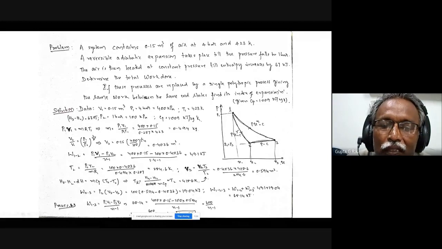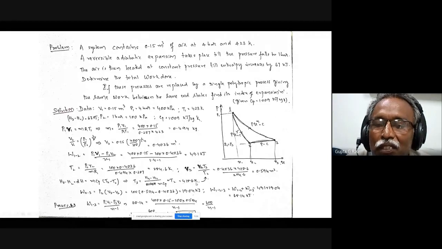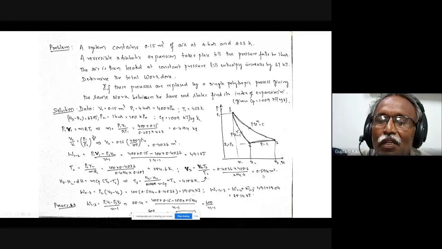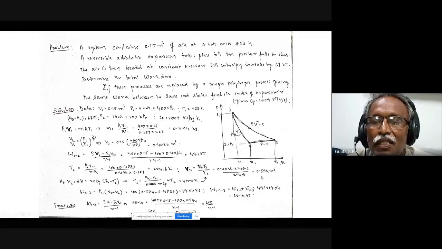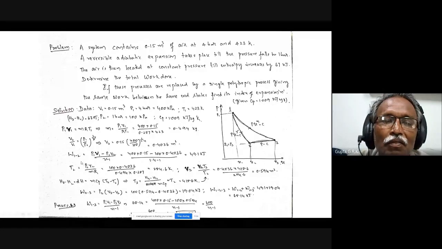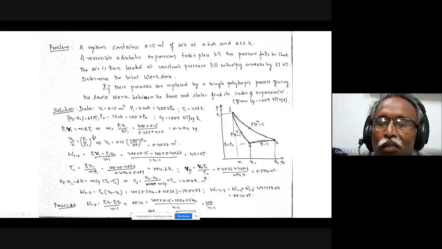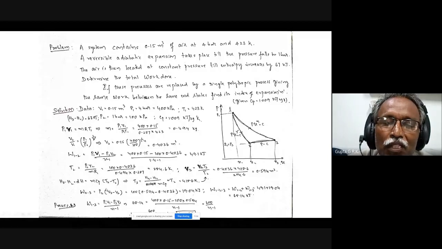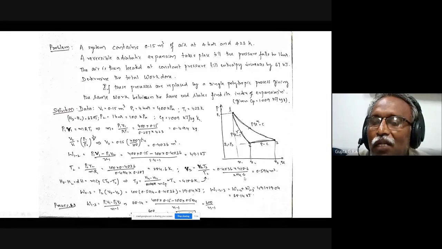This T3 is obtained here. This T3 is substituted here, and I get V3. So I can get all the values at state 3. P3 is the same pressure, and V3 is obtained from the process relation, and T3 is obtained from the given enthalpy. So I get these values.